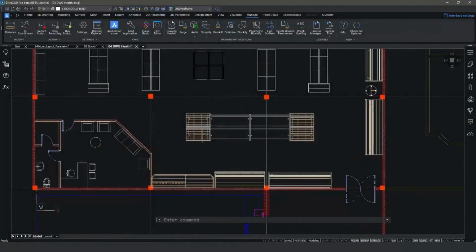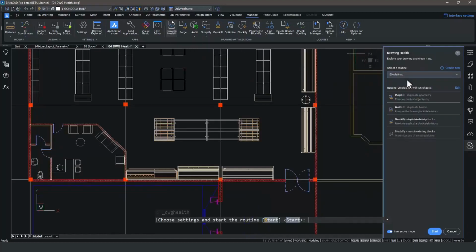Quite often, even when blocks are included in libraries, for example, the produce bins and the various shelving units that we're working with, we can see by hovering over them from the tooltip that the drafter has used the incorrect version of these blocks. The drawing health management workflow in BricsCAD has been improved again for V24.